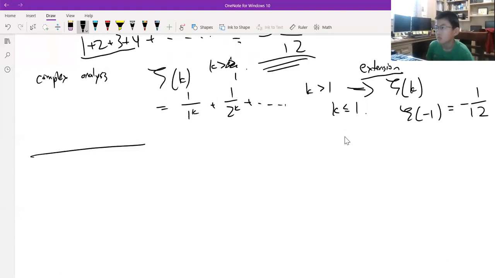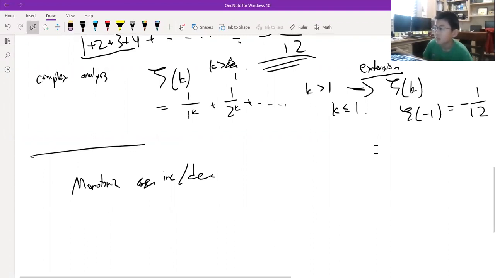And one very interesting technique is known as monotonic sequences, or monotonic increasing or decreasing. So if a sequence or series, each term you add or each term you analyze is increasing or decreasing, you can use that to your advantage to prove something is convergent.